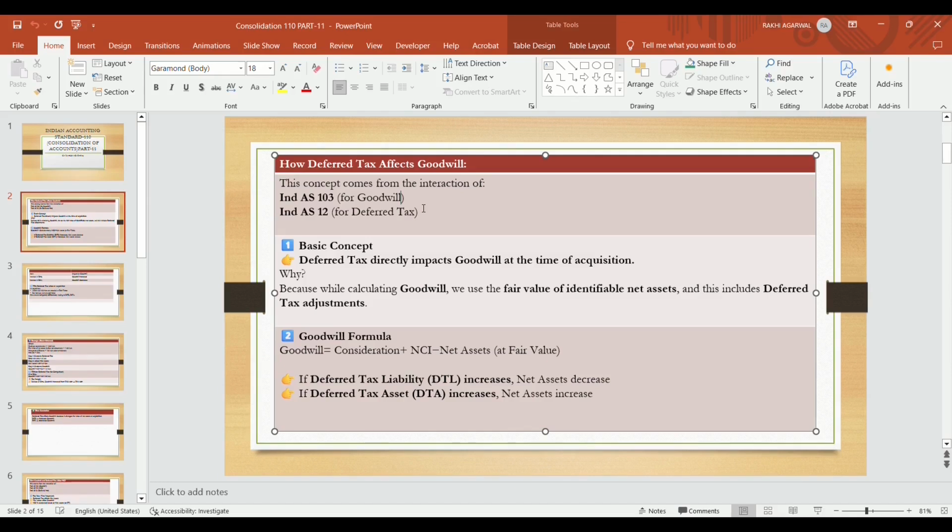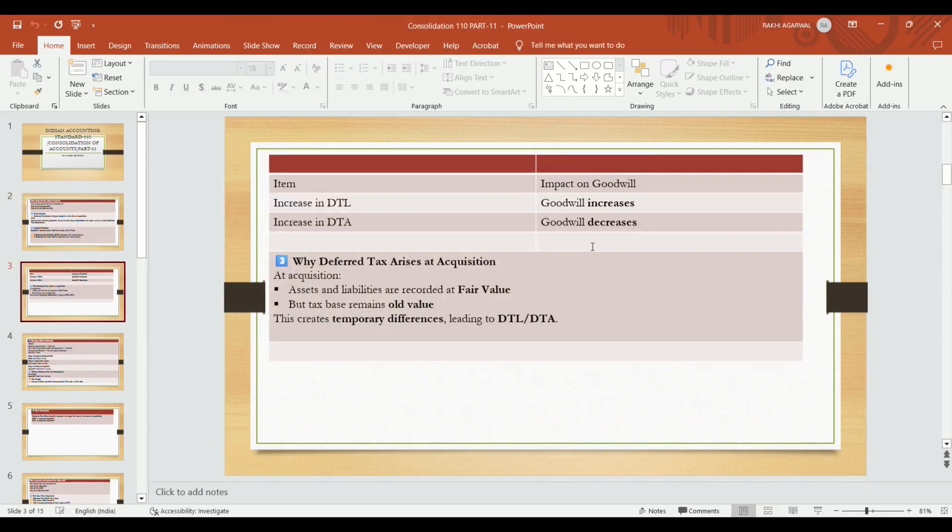How does deferred tax liability increase? If net asset at fair value decreases, then deferred tax liability will increase. If net asset increases, then DTA will arise, that is, deferred tax asset will increase. Increase in DTL means goodwill increases, and increase in DTA means goodwill decreases. Why does deferred tax asset arise at acquisition? At acquisition, assets and liabilities are recorded at fair value, but tax base remains the old value. This creates temporary difference leading to DTL or DTA.